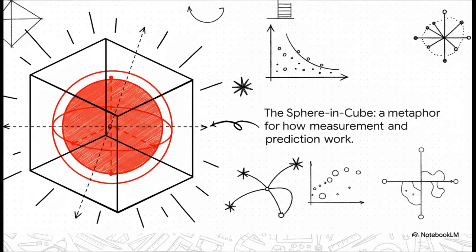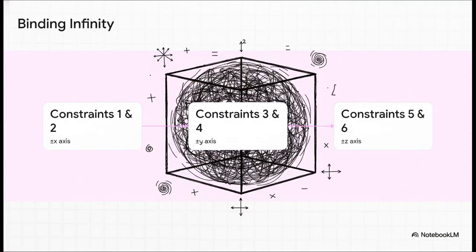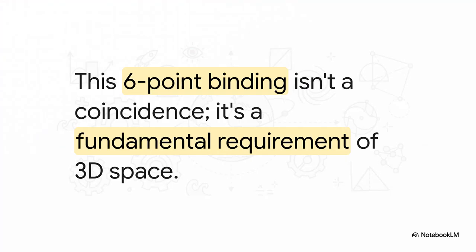Well, we can visualize it with a really powerful metaphor, the sphere in cube. The sphere is all of a sudden infinite possibility. And the cube? That's the box we use to actually measure it. To trap all that infinite potential, you need exactly 6 constraints, right? Like the 6 faces of a cube. And this isn't just a neat trick, it's a topological necessity. It absolutely has to be this way in 3D space.